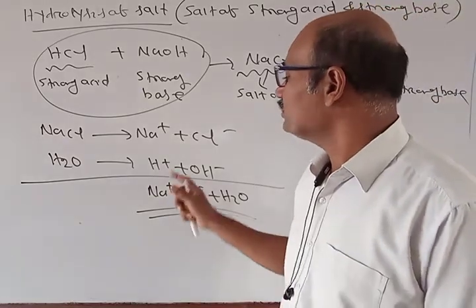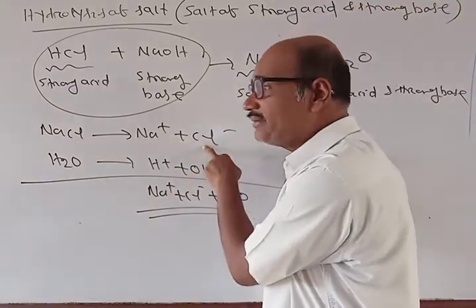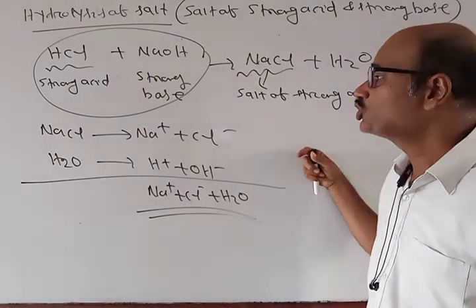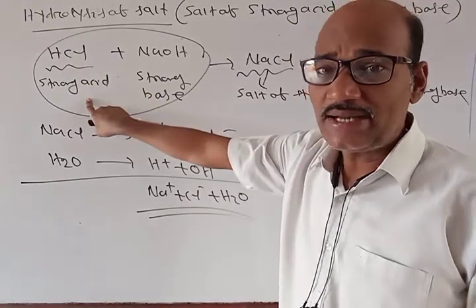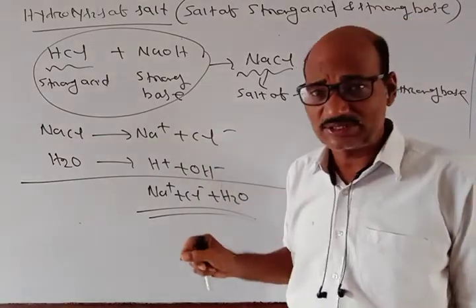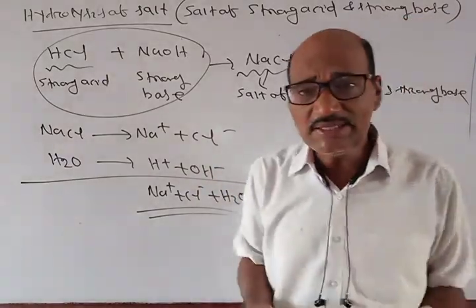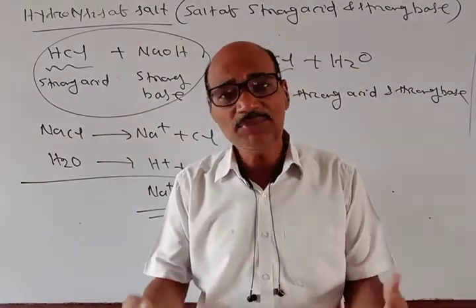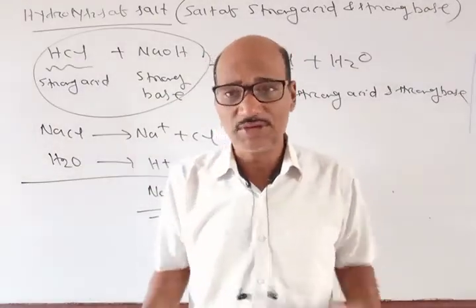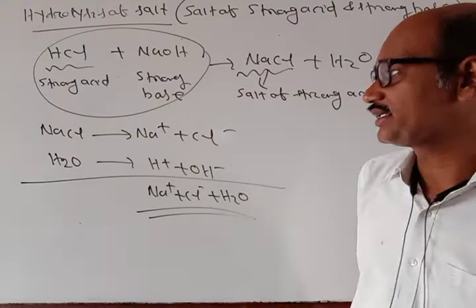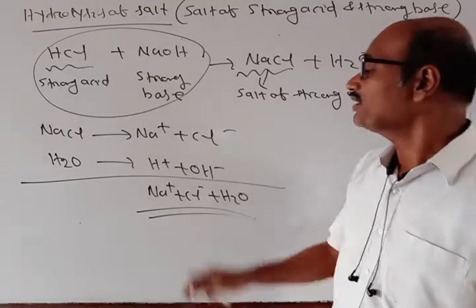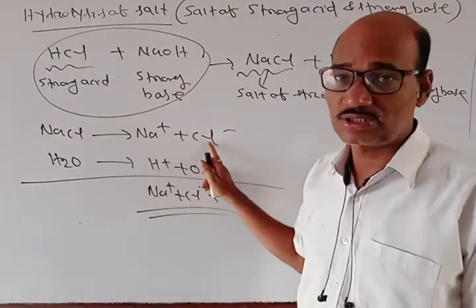Now the Cl minus is the conjugate base of the strong acid HCl. Whenever an acid is a strong acid, its conjugate base must be weak. Similarly, for a strong base, its conjugate acid must be weak. Because HCl is a strong acid, its conjugate base Cl minus is weak, so it does not have the tendency to take away the proton.